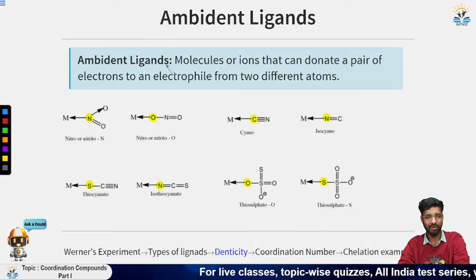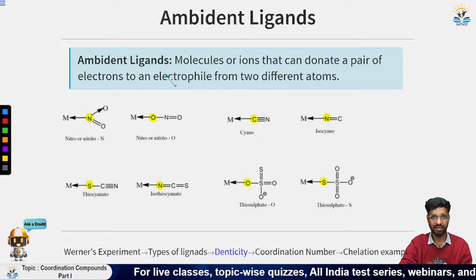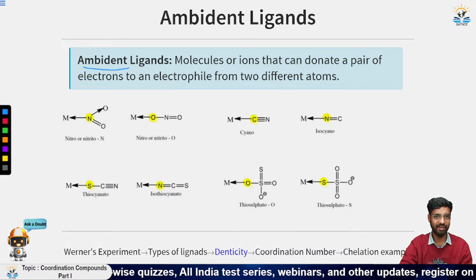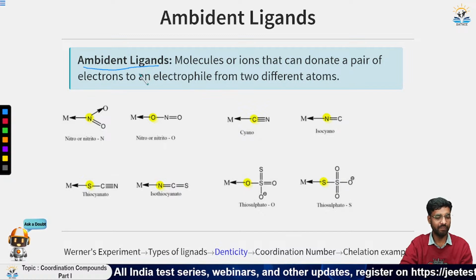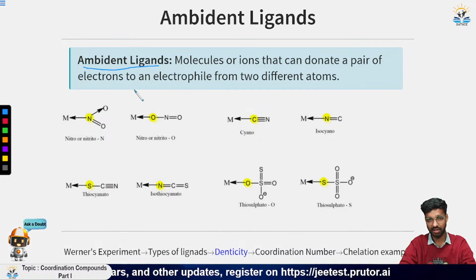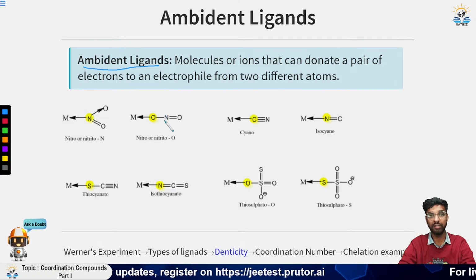Now when we talk about denticity, we talk about donor sites. A special case arises that is called an ambident ligand. So what is an ambident ligand? An ambident ligand is one which can donate from 2 different donor sites, but not simultaneously.